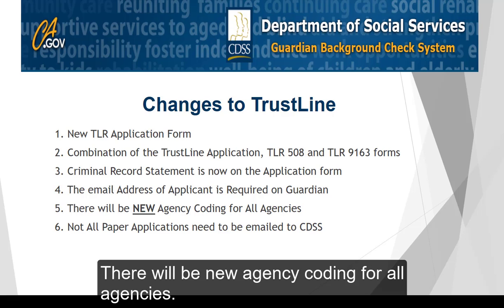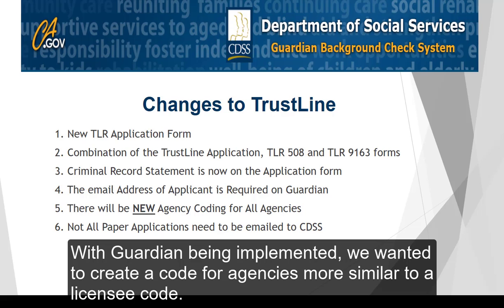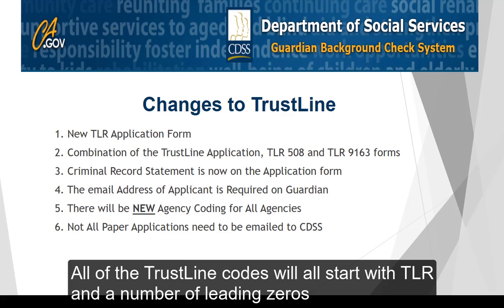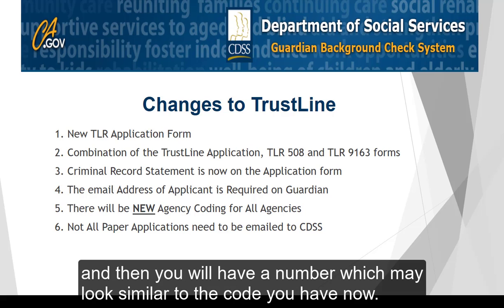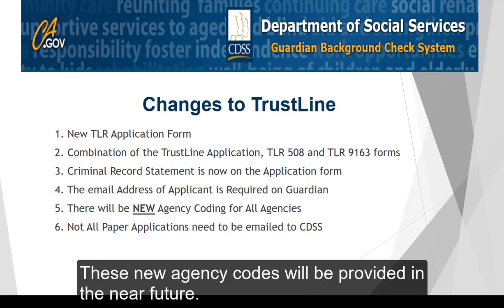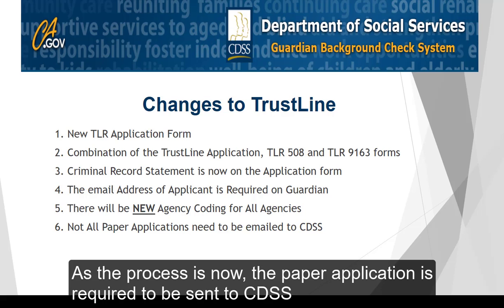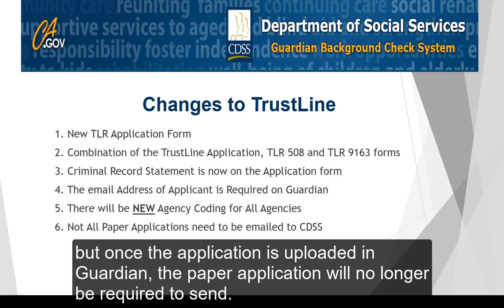There will be new agency coding for all agencies. With Guardian being implemented, we wanted to create a code for agencies more similar to a licensee code. All of the TrustLine codes will start with TLR and a number of leading zeros, and then you will have a number which may look similar to the code you have now. These new agency codes will be provided in the near future. As the process is now, the paper application is required to be sent to CDSS. But once the application is uploaded in Guardian, the paper application will no longer be required to send.